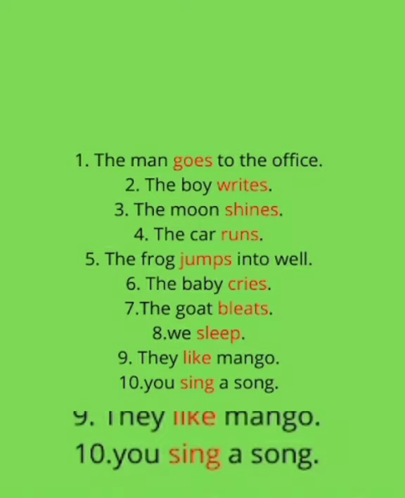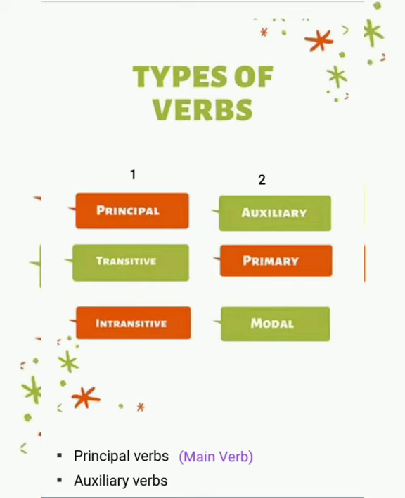Dear friends, let us move ahead with the types of the verbs. In verbs, there are two types. The first one is principal verbs. Principal verbs are also known as main verbs or mukhya kriya padagalu. And the second type of the verbs is auxiliary verbs, which are also known as helping verbs or sahayaka kriya padagalu.